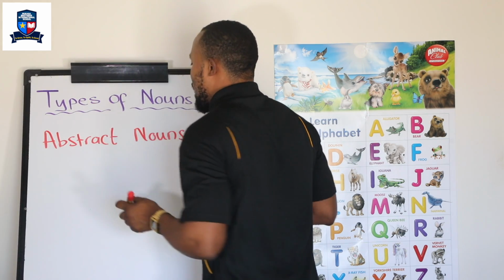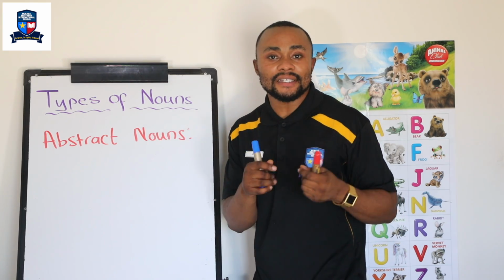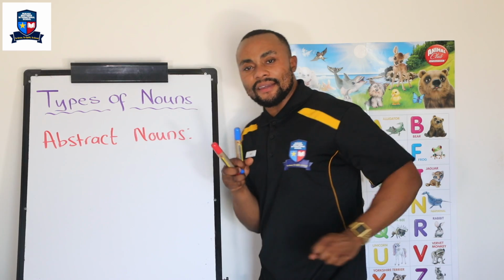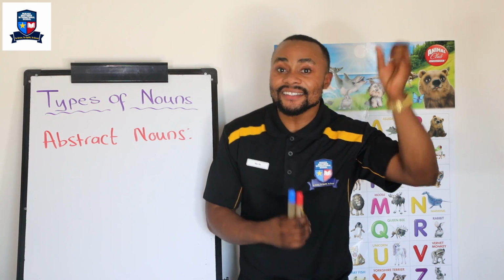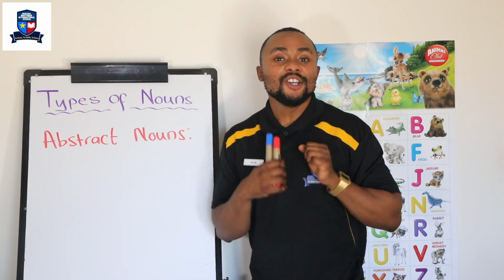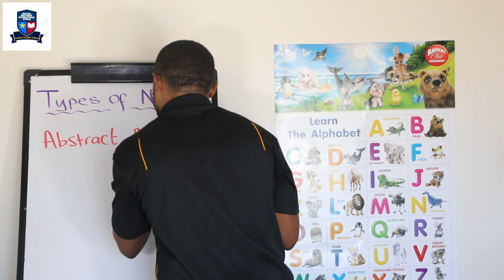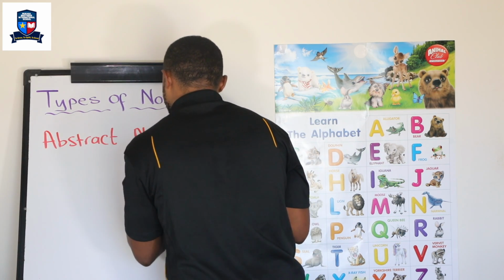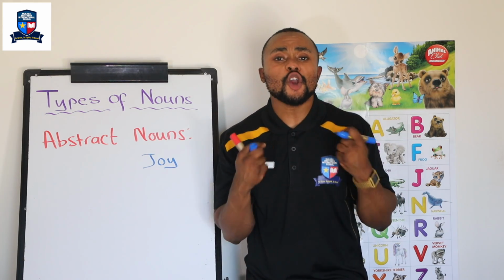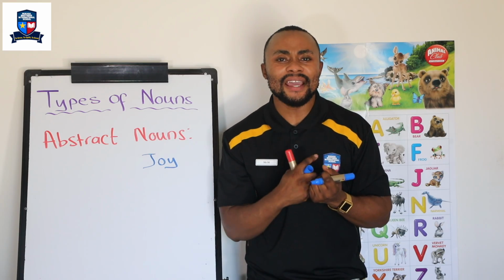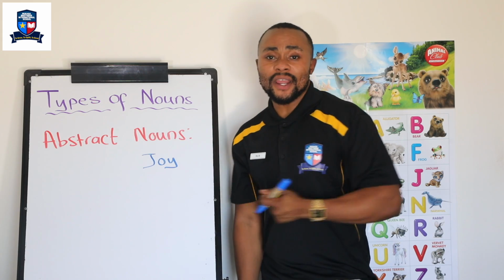Very good. And let's look at some examples of an abstract noun, okay? You ready? What is a good example? Remember, it's all about feelings and ideas. A good one is joy. Joy is a very good example. So I'm going to write it here. Joy. So that is a feeling because it shows somebody's beyond happy. Somebody's very, very happy. So joy is an abstract noun.